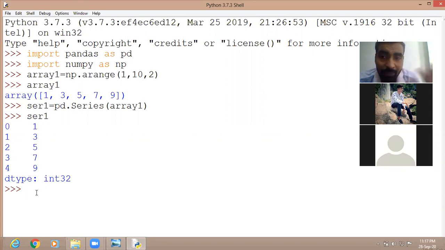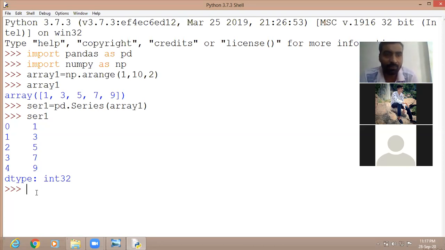Your series may be a collection of different types of data. This is the difference between array and series. Array is a collection of similar type of data items. Means if numbers are there, then only numbers will be there in the array. If characters are there, then only characters will be there in the array. But in series, you can have multiple data types.